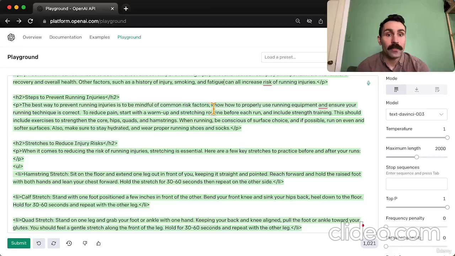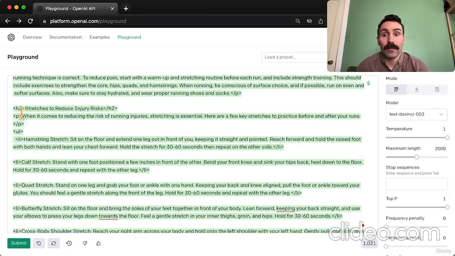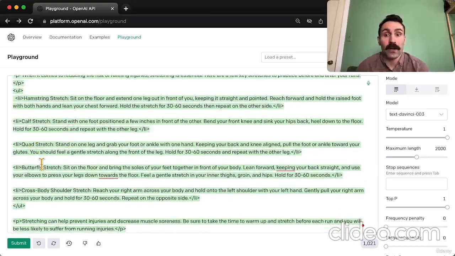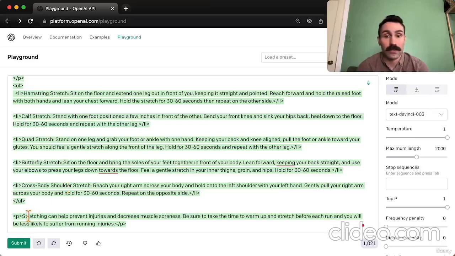Be mindful of common risk factors. Know how to use running equipment. Ensure your running technique is correct. Reduce pain, warm up, stretching. This is pretty good. Now we have a list of stretches: hamstring stretch, calf stretch, quad, butterfly, crossbody, shoulder. This is really good. I like this.